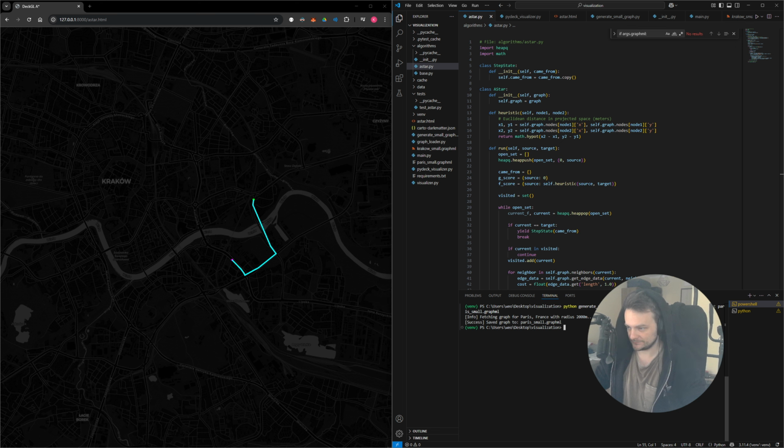So, Paris, France. Let's try running our Paris small dataset. So we downloaded it. And now based on that data, we are calculating basically what the A-star will find, right?